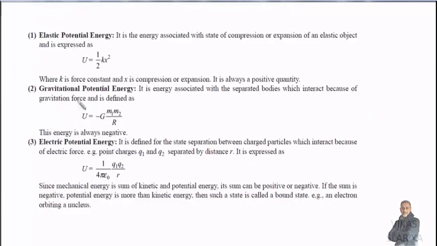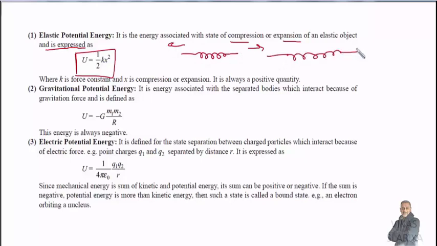subheadings like elastic potential energy, the energy associated with the state of compression or expansion of an elastic object, and it is given as half kx square. Suppose we have a spring in front of us, and I stretch it from both sides, the length increases. So k is the spring constant of the spring, also called force constant, it is one and the same thing, and x is the compression or expansion.